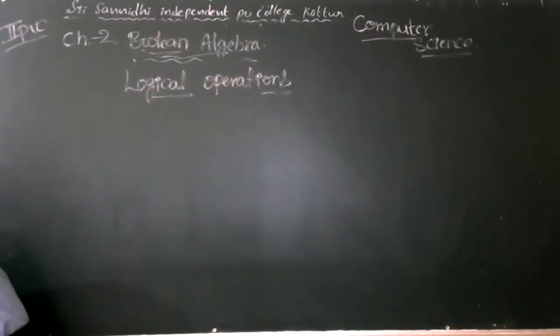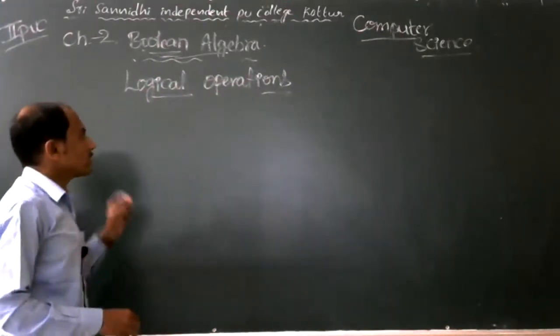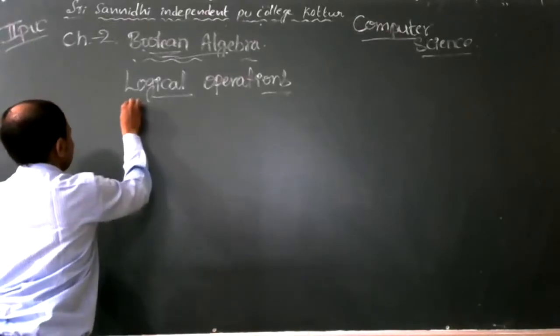Logical operation means the combination of logical operation and logical function.